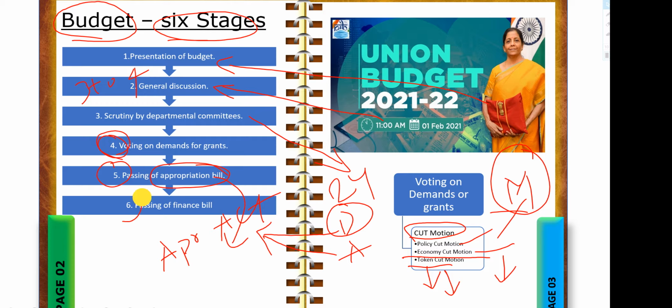Okay, then we have Finance Bill. Finance Bill we have discussed in our previous video, right? This will be introduced by consent of President, and it will be introduced in Lok Sabha and then Rajya Sabha, and it will turn into Finance Act, right? Why do we need Finance Act? To collect the taxes. Okay, so this is all about budget, and this gives the privilege to withdraw amount from CFI,